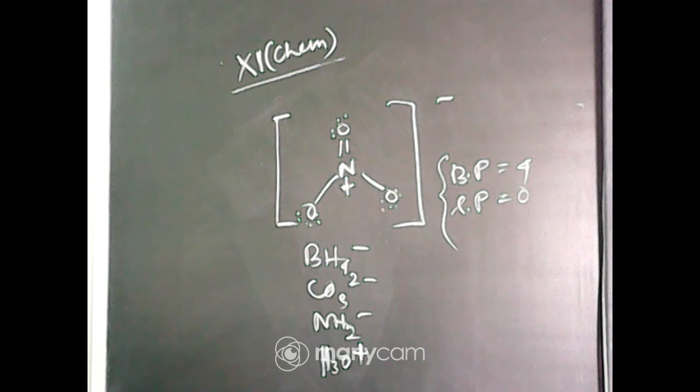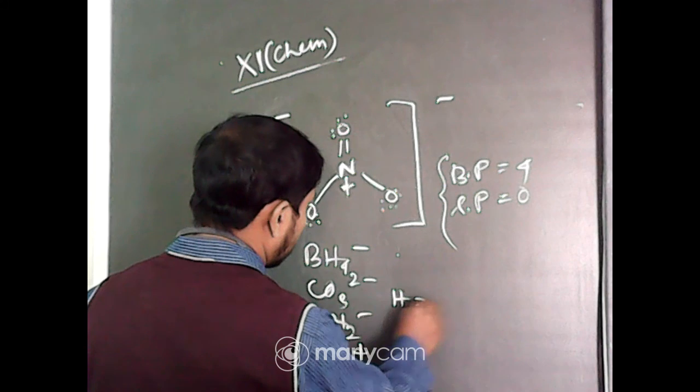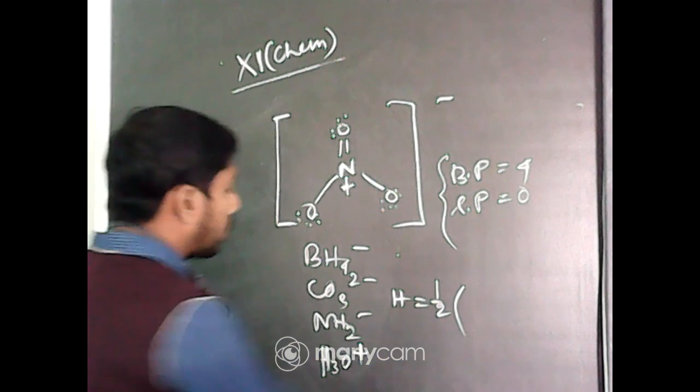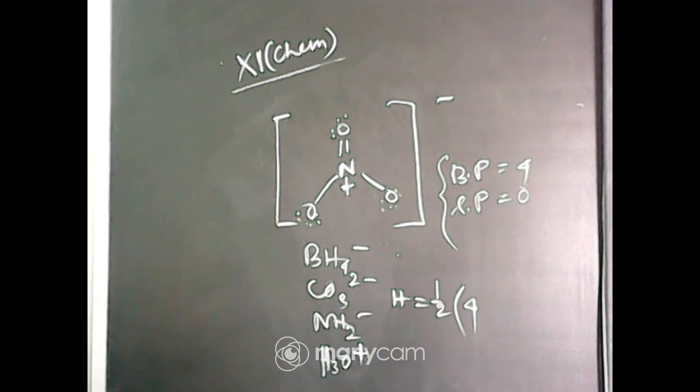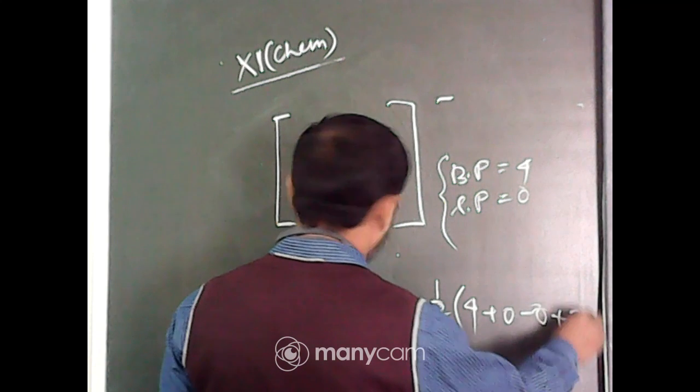Okay. So for tetrahedral geometry, if we follow the rules, then you can see that for carbonate the hybridization is half of: 4 valence electrons, number of monovalent atoms 0, charge on the anion, that is 2.